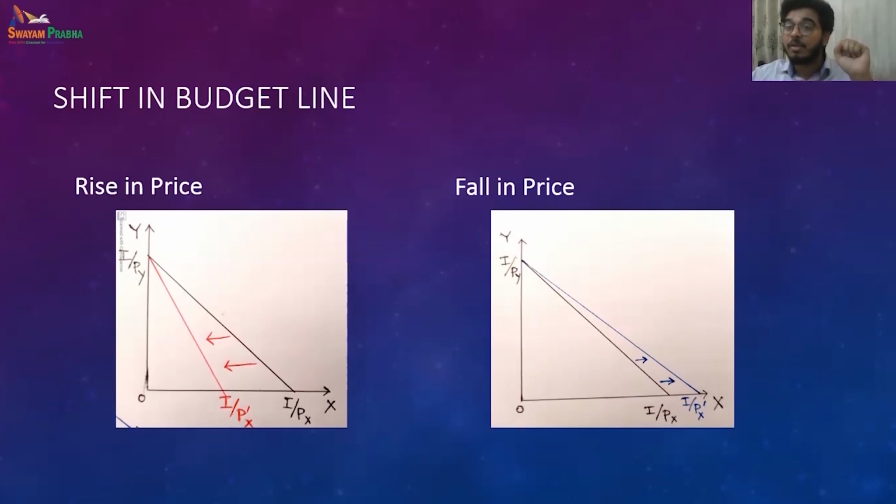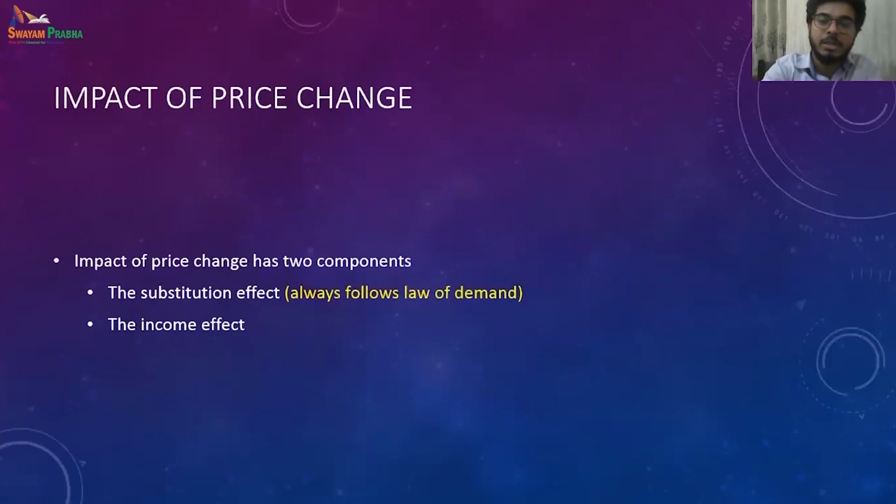How many can I get? 14, since 14 into 5 is 70. So I by Px prime over here is 70 by 5, which is 14, and I by Px is 70 by 7, which is 10, right? So when the price of rasgulla falls from 7 to 5, the budget line pivots outside, because the purchasing power of the consumers is now increasing, right?